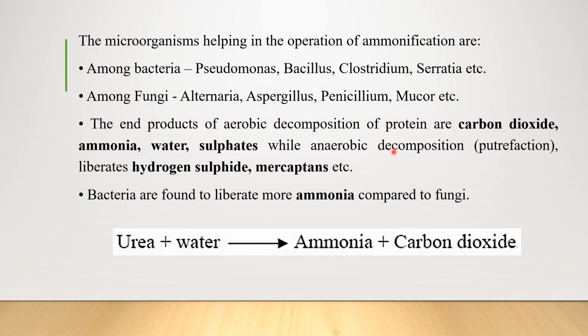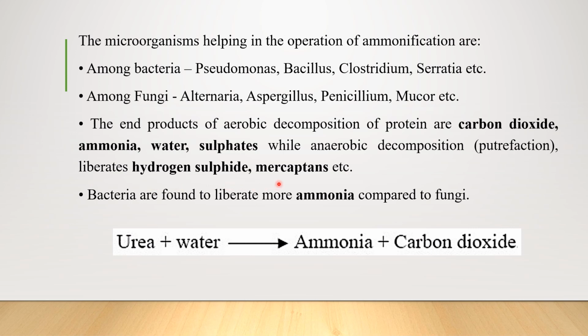So what do you see, when the proteins are being decomposed by the aerobic method, the end products are not just ammonia but even carbon dioxide, water, and sulfates are released. When this decomposition of proteins is taking place by an anaerobic process, we call that anaerobic decomposition putrefaction.